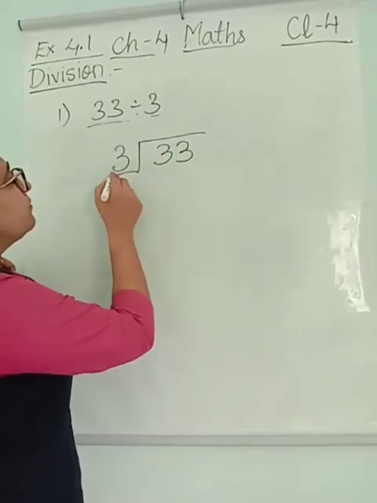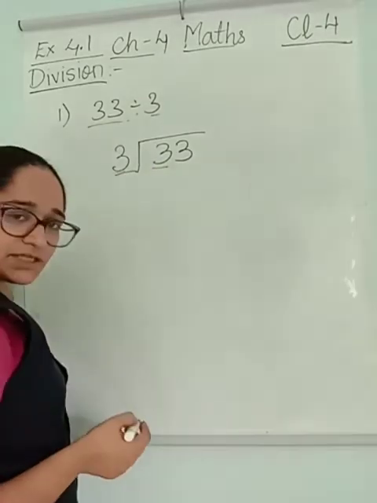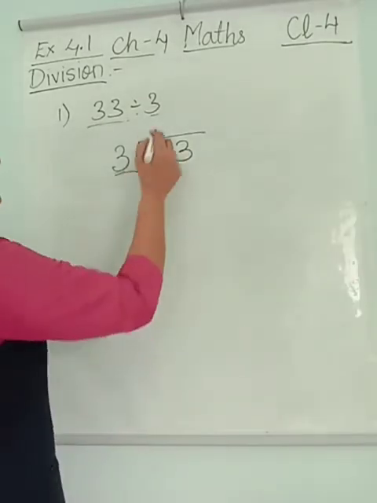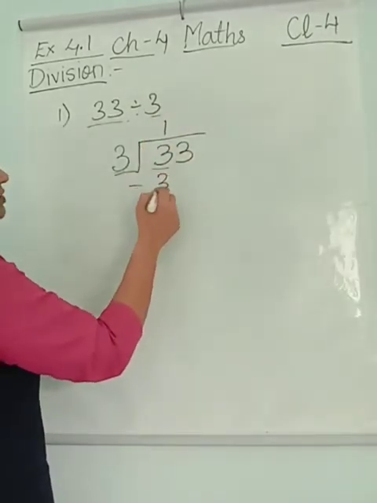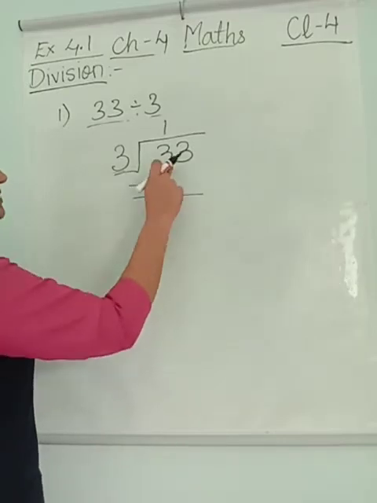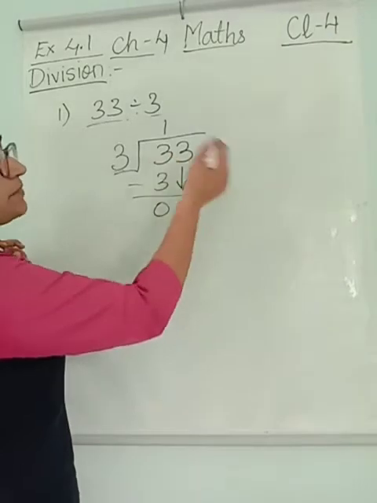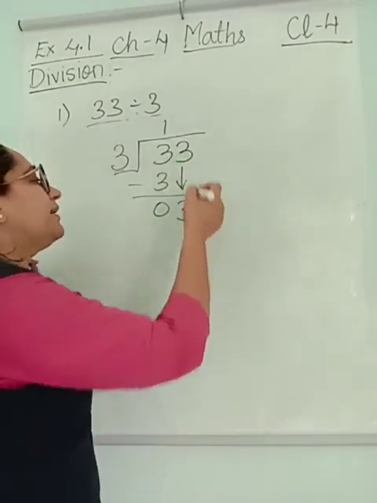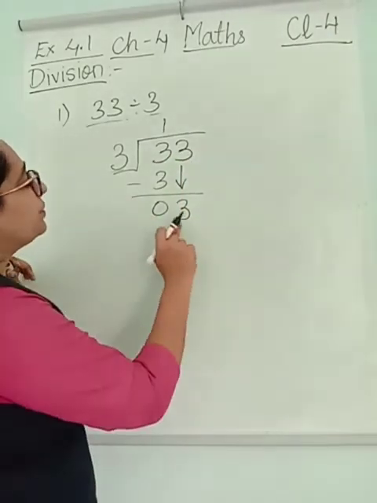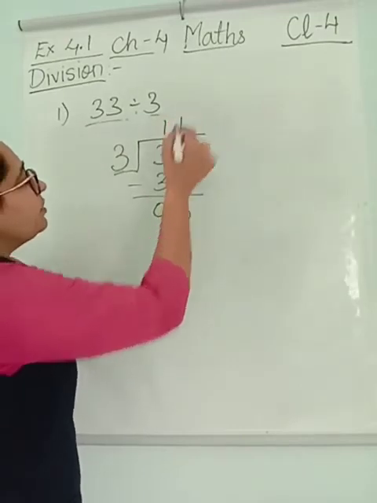3 here is 1 digit, so take 1 digit. 3 ones are 3. Now we subtract: 3 minus 3 is 0. The other number comes down, the one right next to it. 3 now. Again, 3 ones are 3.